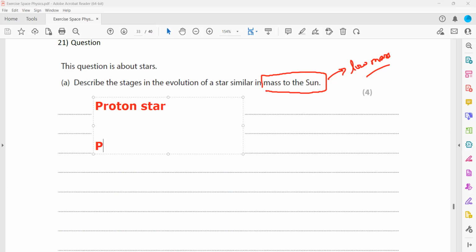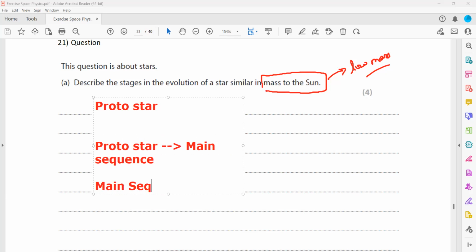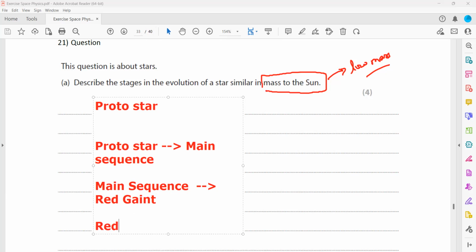And then the protostar, here I wrote proton, it's protostar, turns into a main sequence star, then the main sequence star will turn into the red giant, and the red giant will turn into a white dwarf.